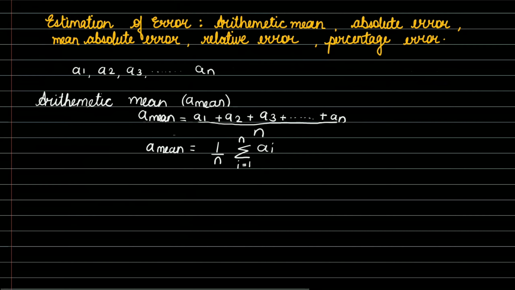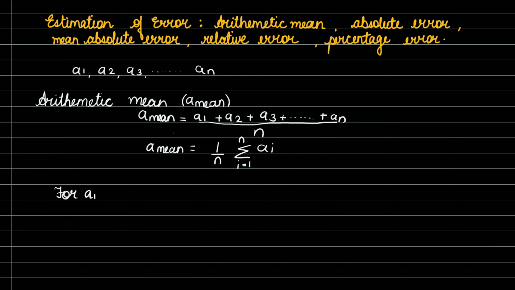For A1, the absolute error is denoted as delta A1, which is given by delta A1 equals mod of A mean